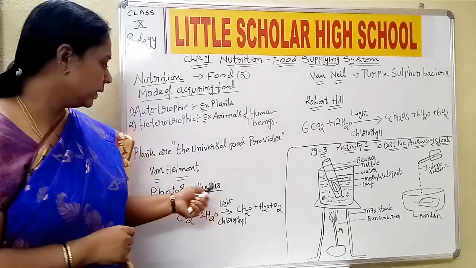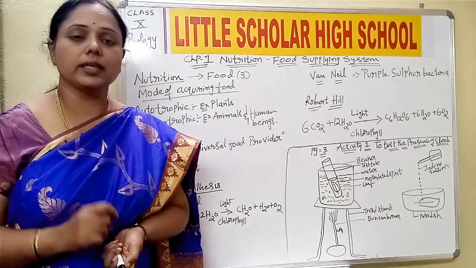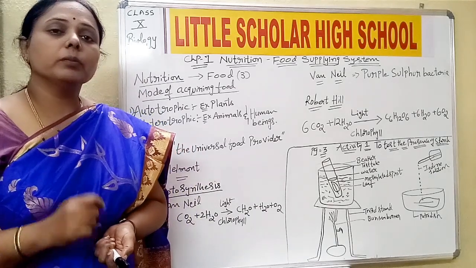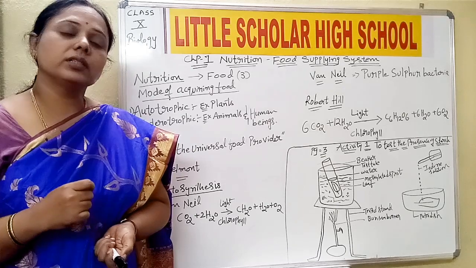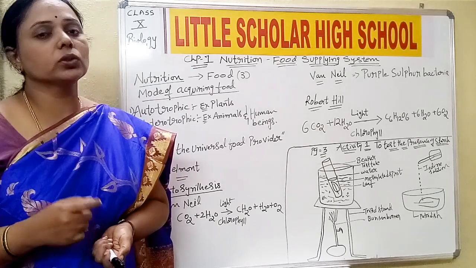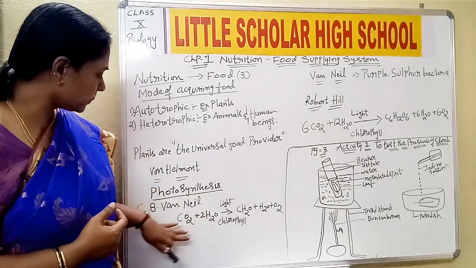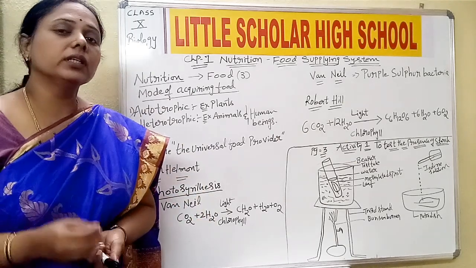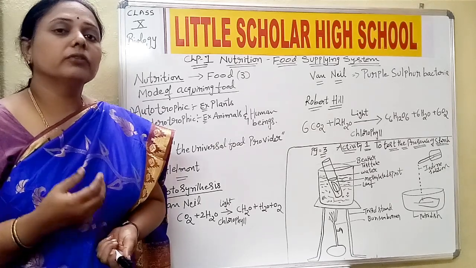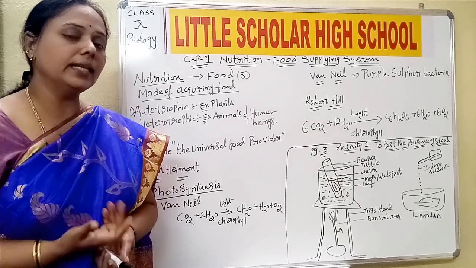Once again I'll repeat, as per von Helmont, what does he say? He says that plants are able to prepare food not only from the minerals taken from the soil but also from various other factors. Then after him, C.B. Van Niel is one more scientist who gave a simplified formula to understand photosynthesis, and it is widely accepted.